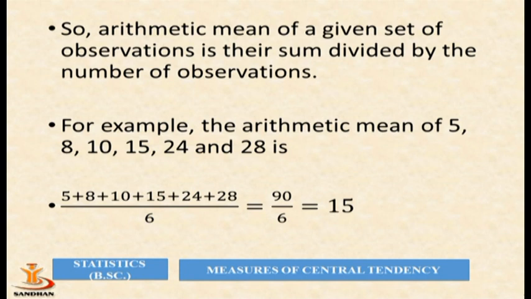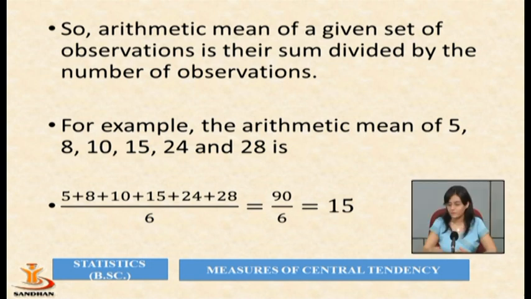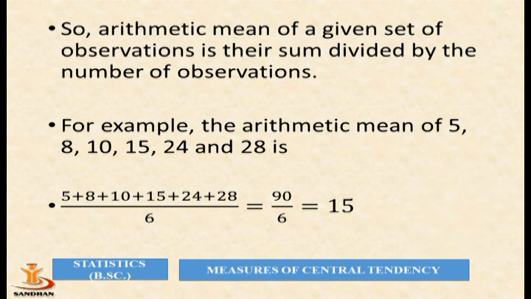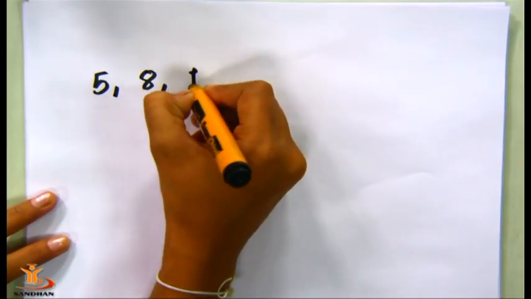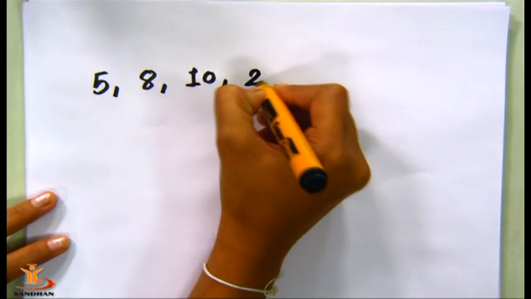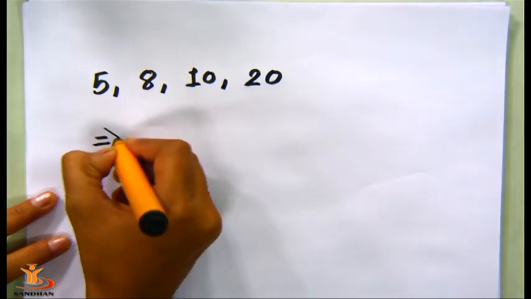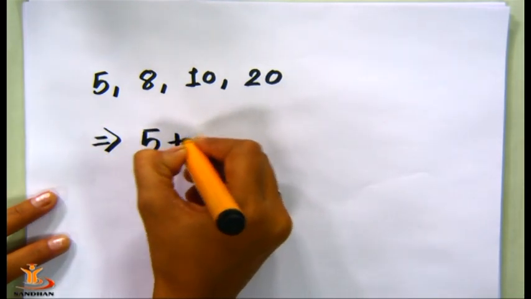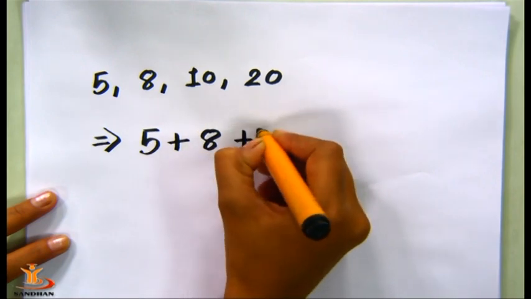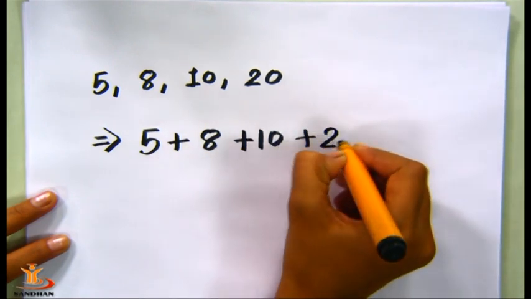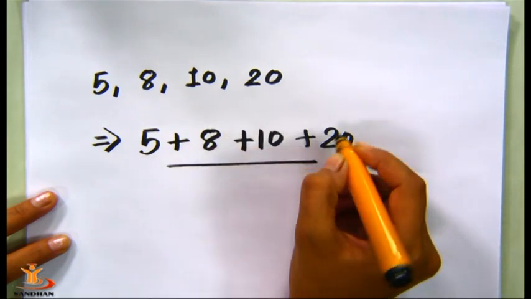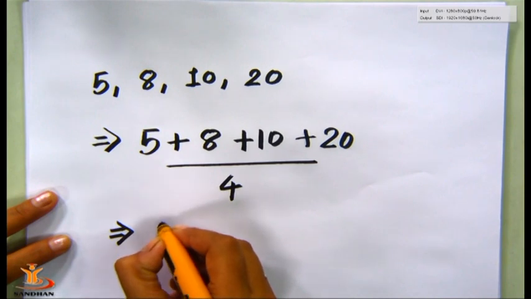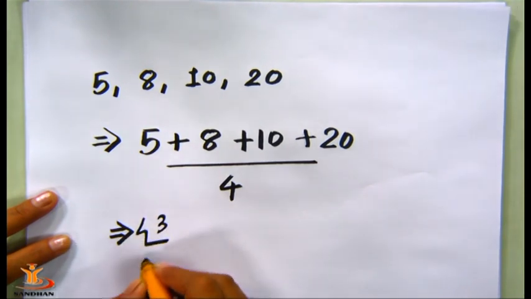For example, the arithmetic mean of 5, 8, 10 and 20: how will we calculate? 5 plus 8 plus 10 plus 20 divided by the total number of observations, which is 4. So the answer is 43 divided by 4.